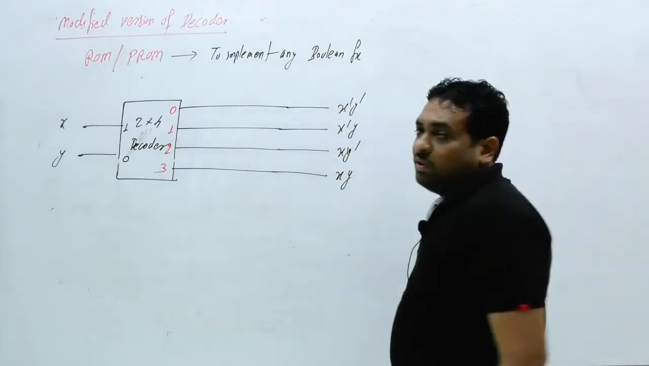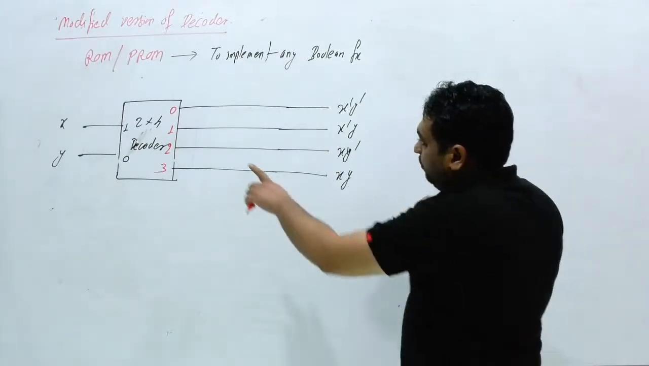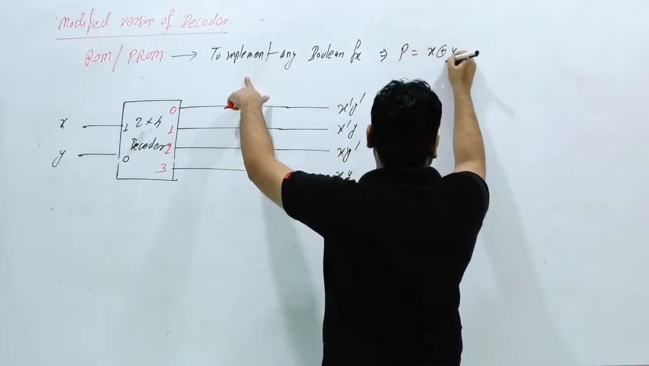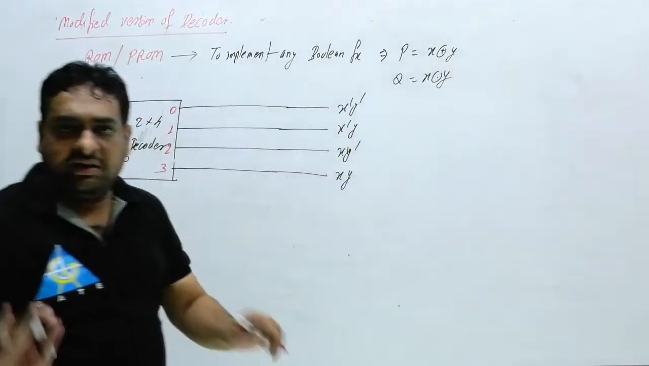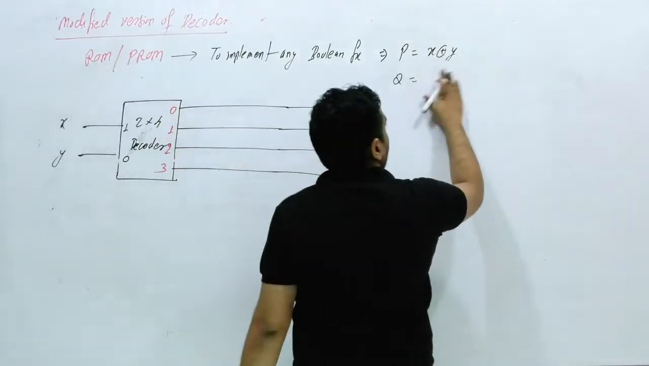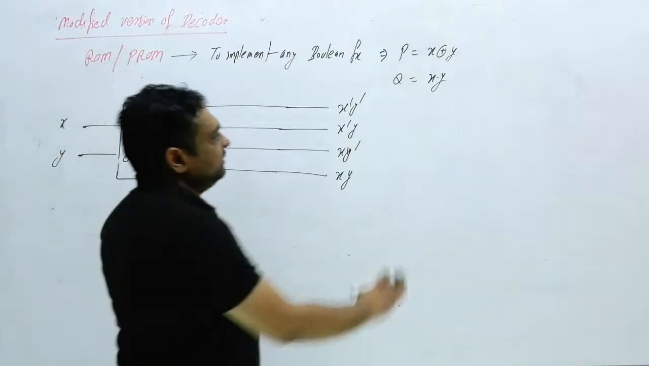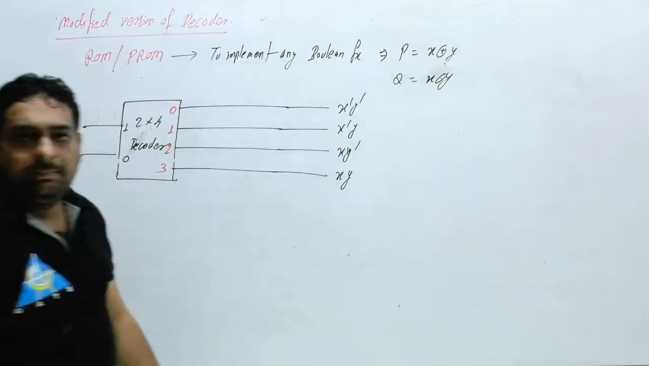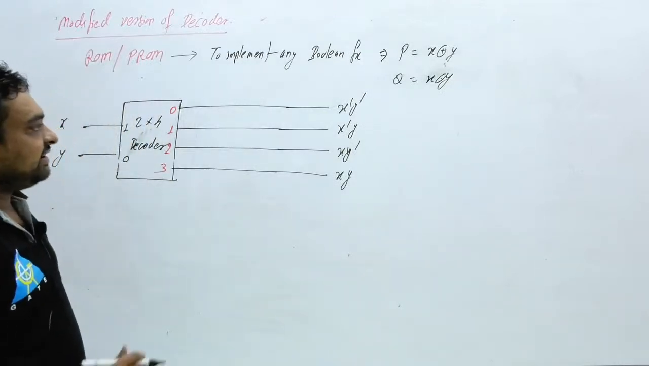Now if you want to implement an XOR gate and an XNOR gate, what do we have to implement here? Two targets: P is equal to X XOR Y and Q is equal to X XNOR Y. So we have to implement two logic gates here. Okay, suppose we are considering X XOR Y. So we have to implement P as X XOR Y and Q as X XNOR Y.